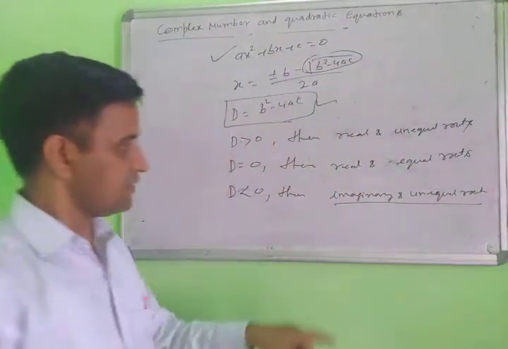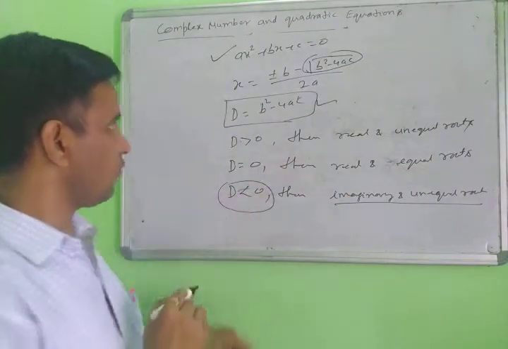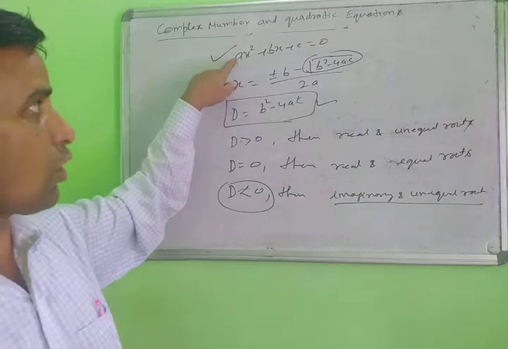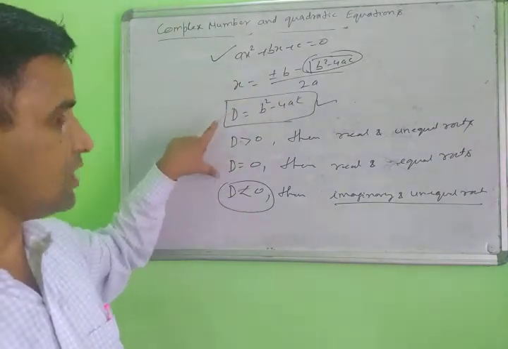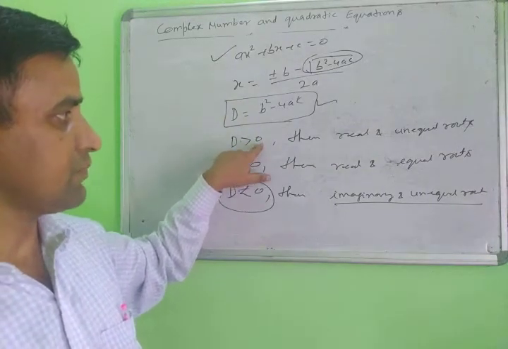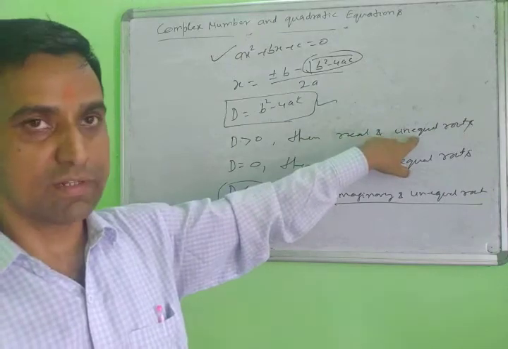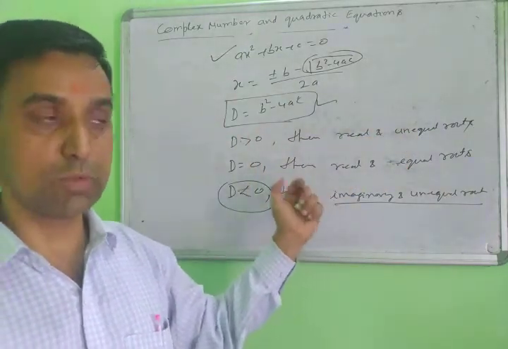This type comes as imaginary. This is called the nature of the roots. When D is greater than 0, the roots will be real and unequal. This process is called the nature of the roots.